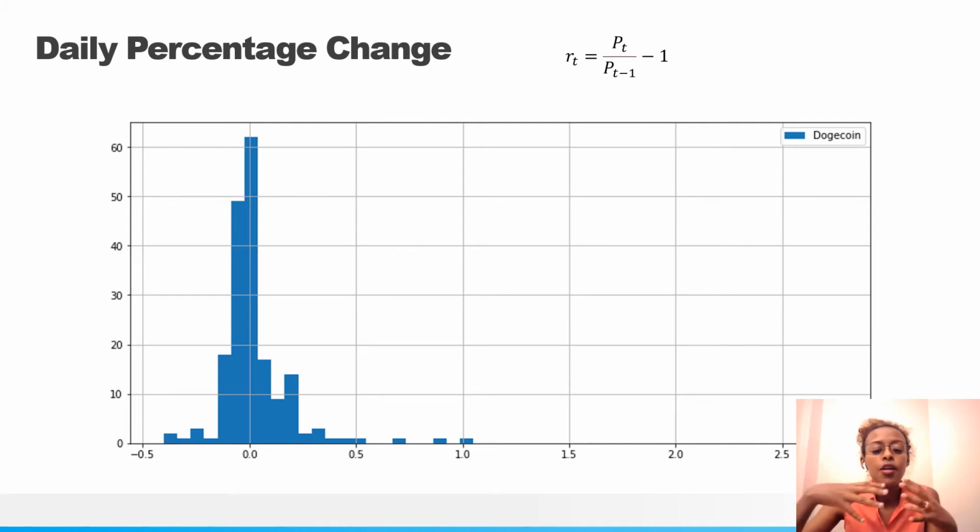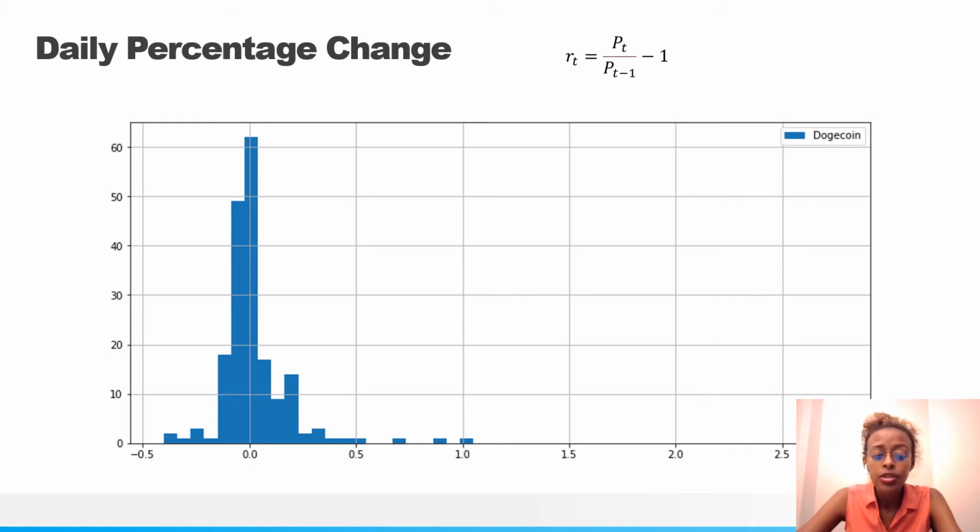The wider the bell shape of the histogram, the more volatile it is. The width of this bell shape is related to the standard deviation of the distribution, and the higher it is, the more variance we have, which is directly related to the standard deviation.